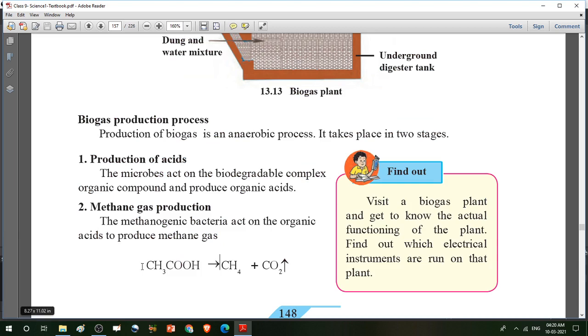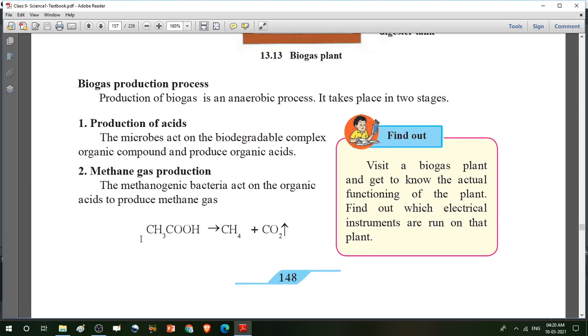What is the formula of this chemical reaction? Methanoic acid produces methane and carbon dioxide, CH4 plus CO2.